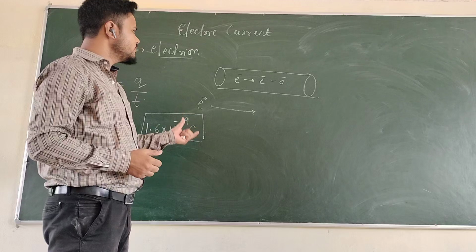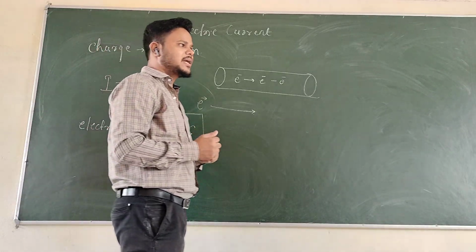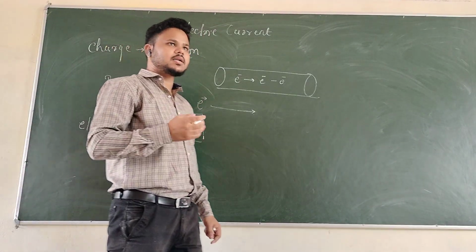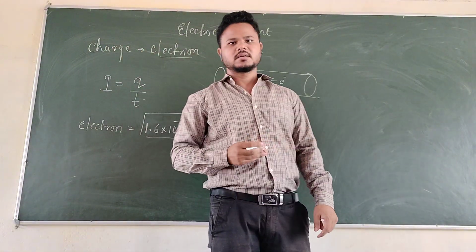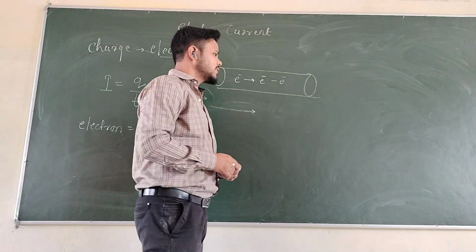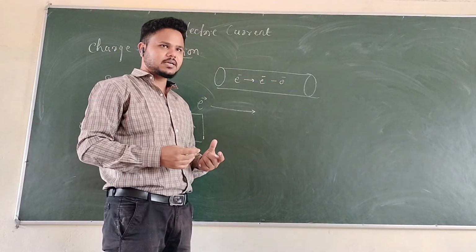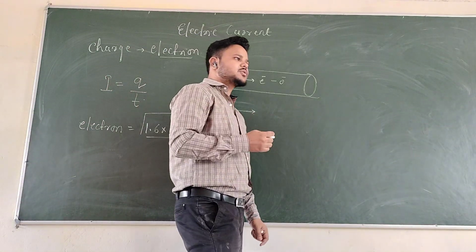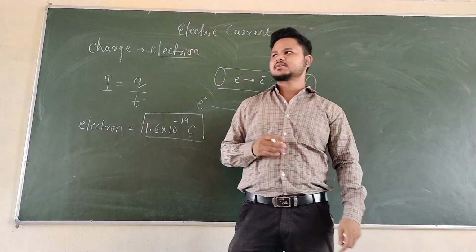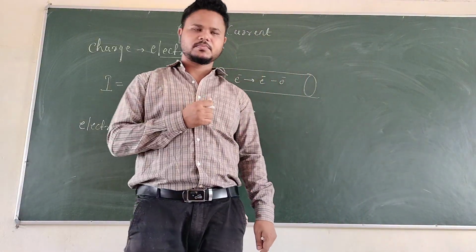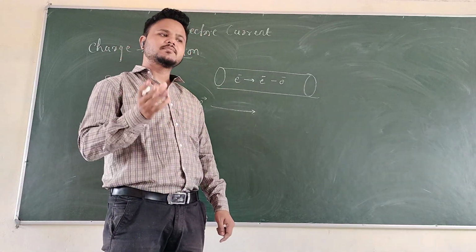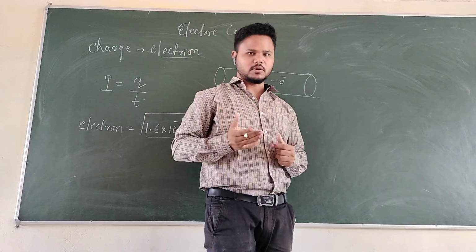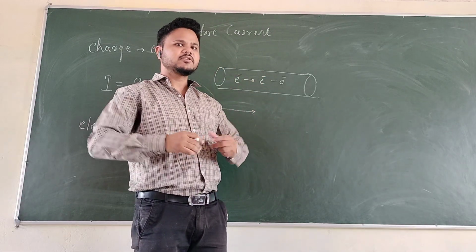Now, for the development of electric current in the wire, we need to provide a source of energy. For the source of energy, we use a battery, generator, etc., which acts as a source of energy. For the flow of electric current, we require a closed circuit, and when there is a closed circuit, the current will flow. And the second thing is, what is the use of this current? When the current flows in the wire, and something resists that flow of current, the energy changes into a different form.